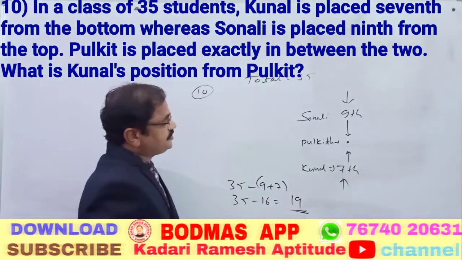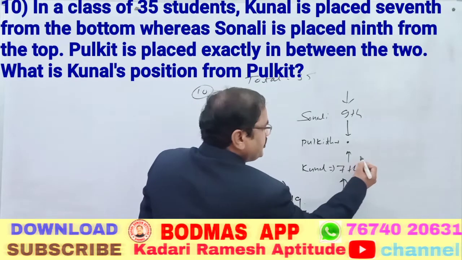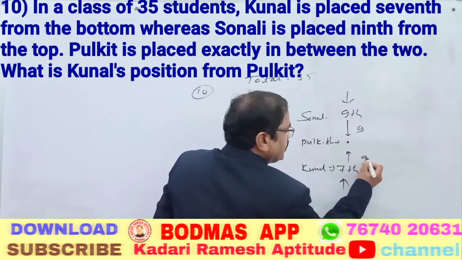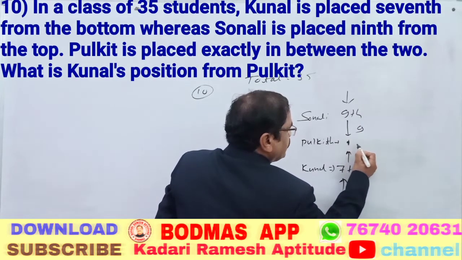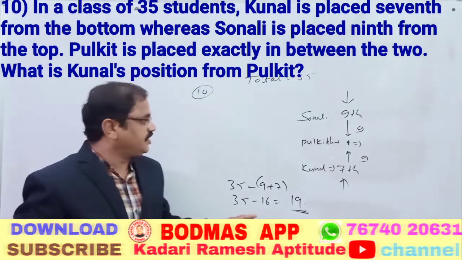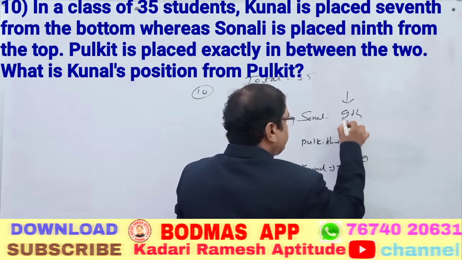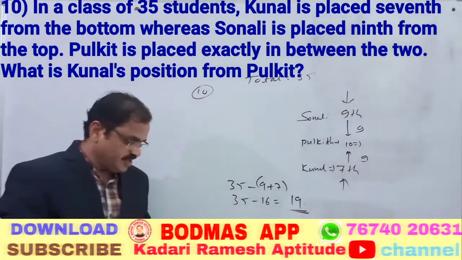When there are 19 persons, if we leave out the 1 middle person, there will be 9 persons on each side, and this is the 1 person. So 9 plus 9 is 18, plus 1 is 19. Here Pulkit is the 10th person from Sonali.